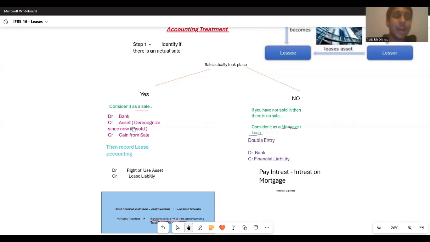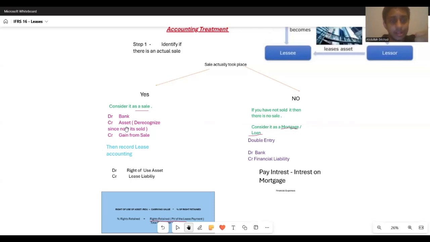Now, some people might be asking, why can't we show this as a credit sale? Well, obviously, you'll need to check your basics. Sale is only if you sell goods. In this particular scenario or standard, we are selling our assets. So when you sell off your asset, it is debit bank and you will be crediting the asset. Why? Because that asset is being sold, right? And obviously you will be selling the asset for a gain, right? Most companies tend to sell off their assets for a gain, and rarely there might be chances when you sell it for a loss. It depends on the question, right?